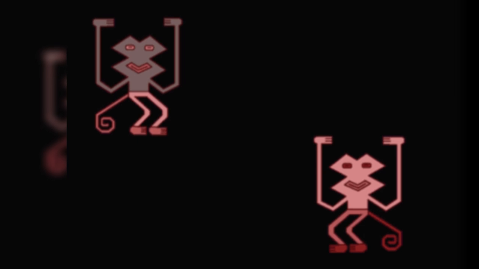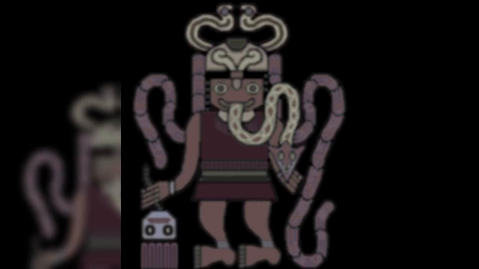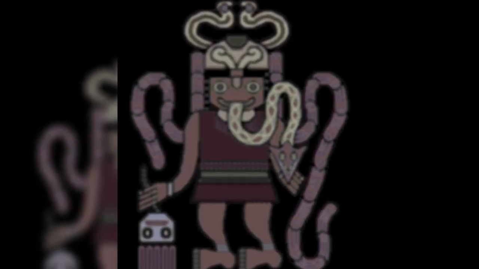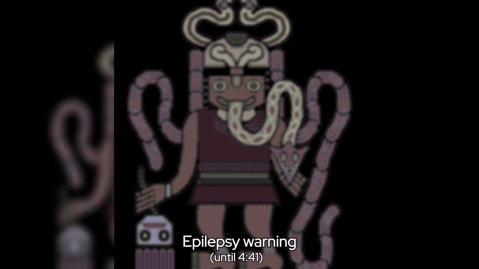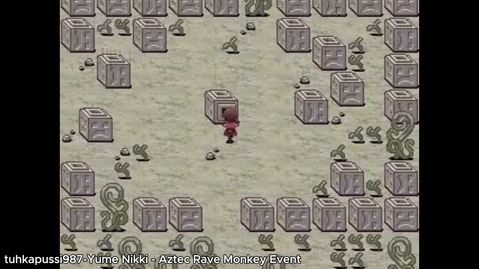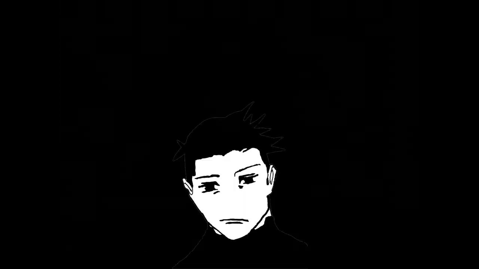Another detail that caught my eye. All those depictions of indigenous characters. Some seem to show acts of sacrifice and violence, or just little secrets, like the Aztec rave monkey that appears on the screen when interacting with this stone in this world. I will talk later about what those could mean. Yeah, I know we will talk about a lot of things later, towards the end.